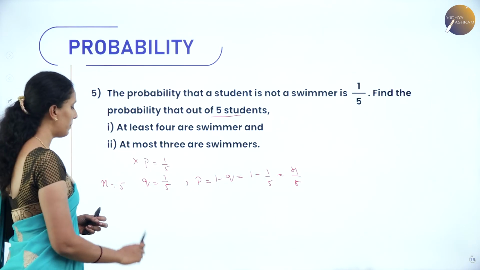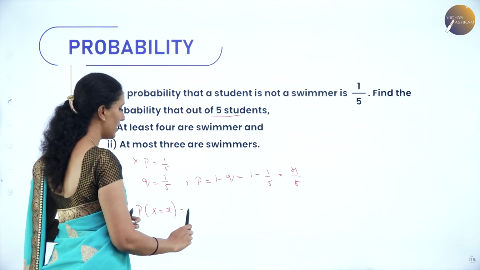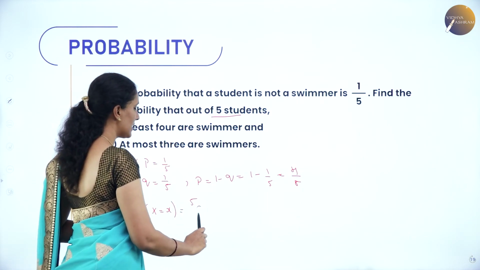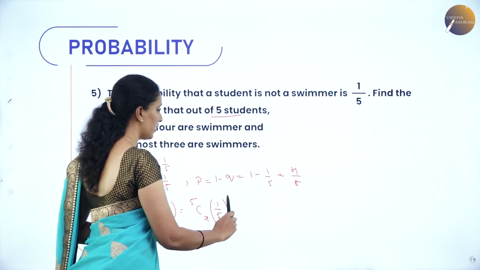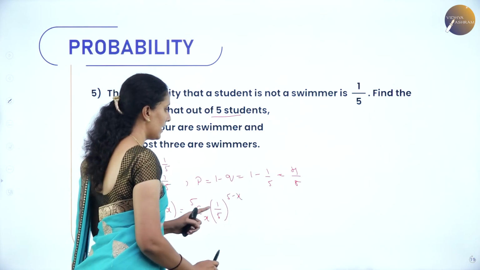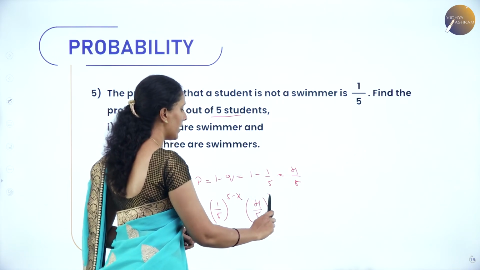Now let us write the binomial distribution. Probability of x is equal to x here. N is 5CX. Q is 1 by 5 whole to the power 5 minus x. Next, P is 4 by 5 whole to the power x.